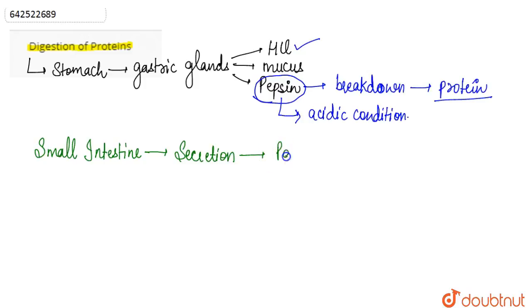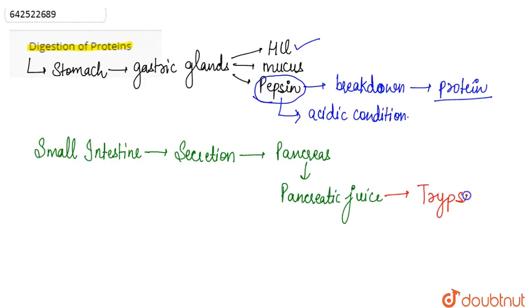The pancreas secretes the pancreatic juice that contains three enzymes: pancreatic amylase, lipase, and trypsin. The enzyme trypsin in the pancreatic juice sent to the small intestine further brings about the digestion of proteins.